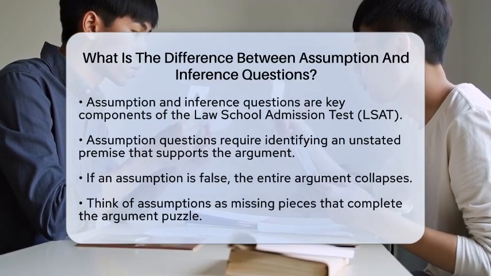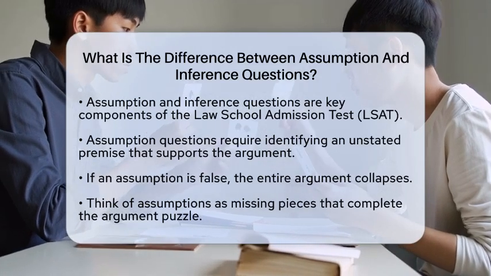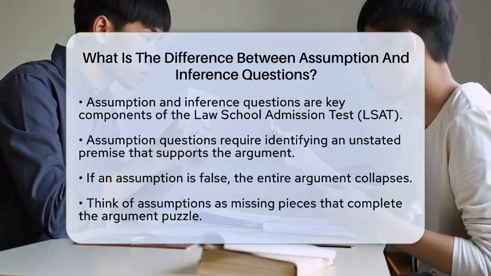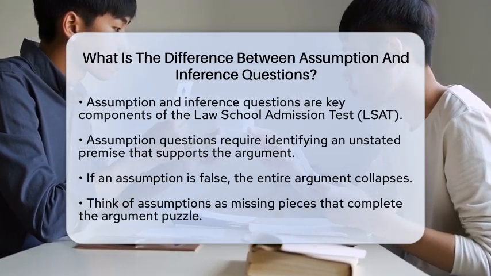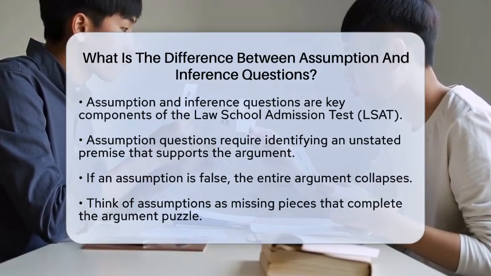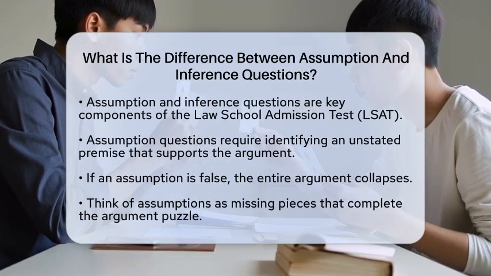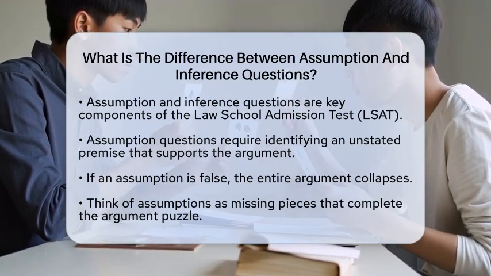Let's break it down. Assumption questions ask you to find an unstated premise that the argument relies on. This is something the argument takes for granted but does not say outright. If the assumption is false, the whole argument falls apart. Think of it as a missing piece that completes the puzzle of the argument.